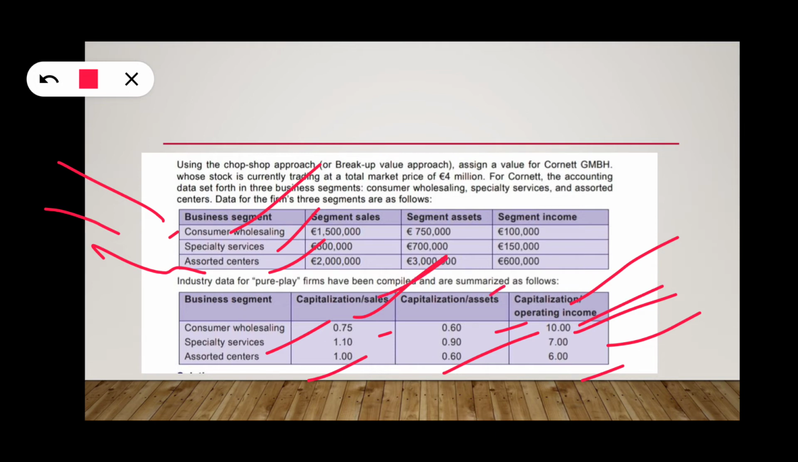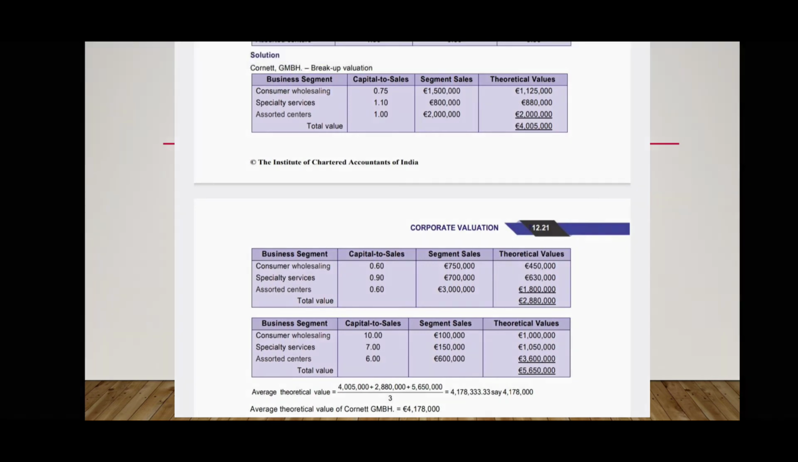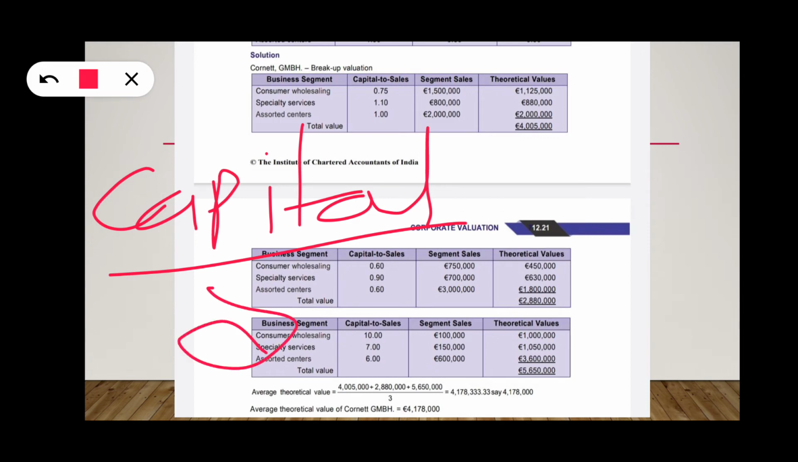What is the market capitalization? They have given 4 million as market capitalization. So 4 divided by 1.5. For example, the above table contains the industry valuation ratios 0.75, 1.1. The 4 million capital is there, and they are asking us to find the theoretical value. They have given capital divided by sales as 0.75.